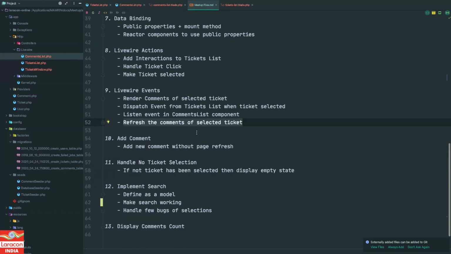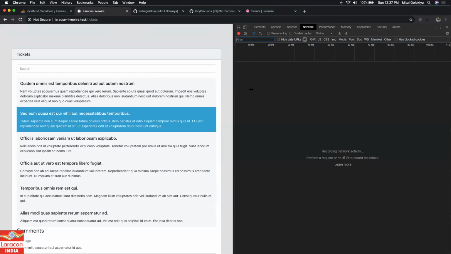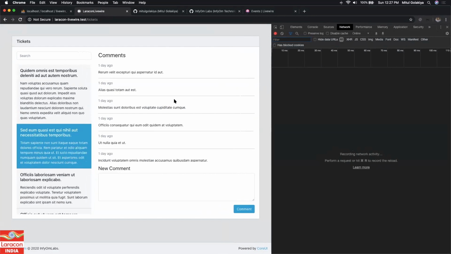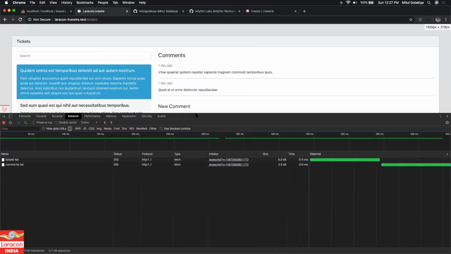So this is what's happening. Now let's see what it does in the back. So I'm opening my network tab, right? This is pretty crazy, the interface. So when I click this ticket, what it does, can you see my screen or not?